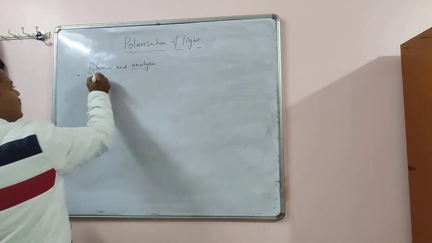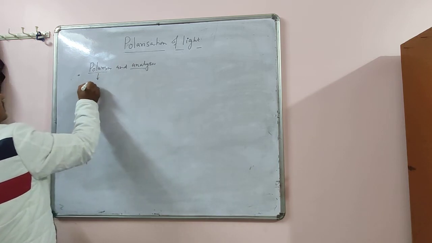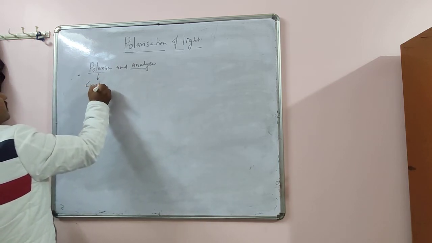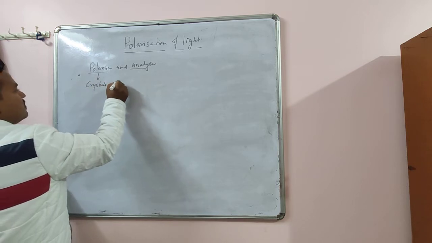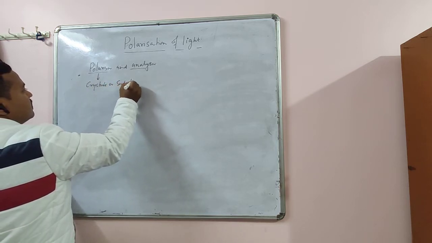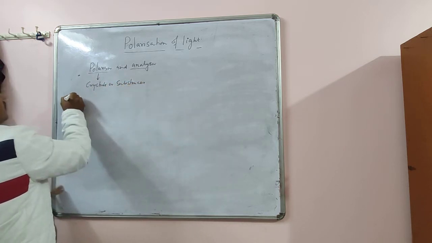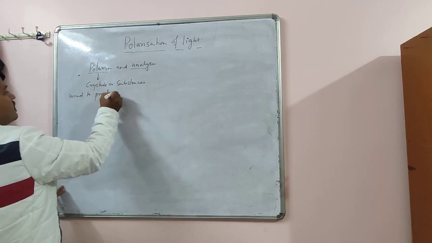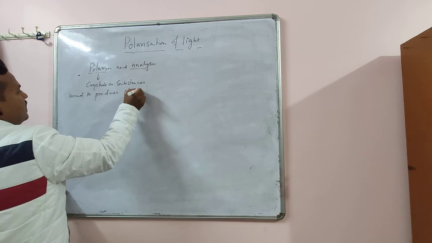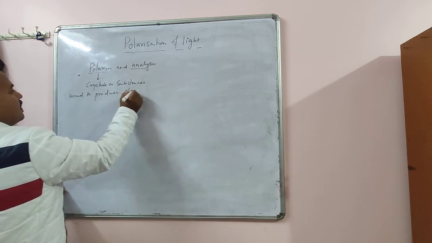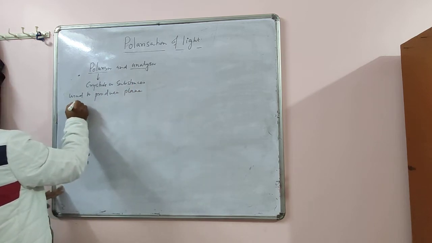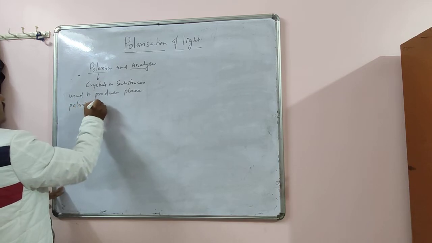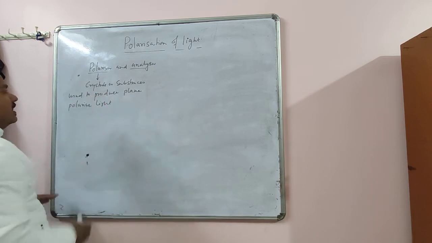Now polarizer means what? Those crystals or substances used to produce plane polarized light. They are called polarizers.